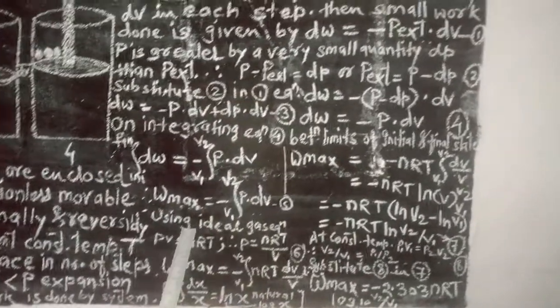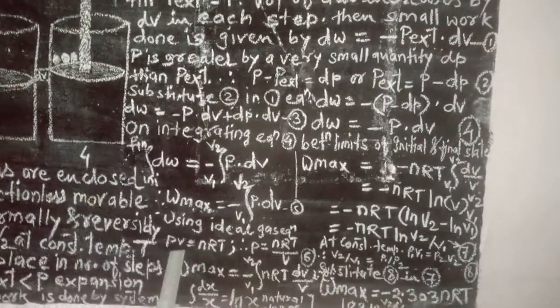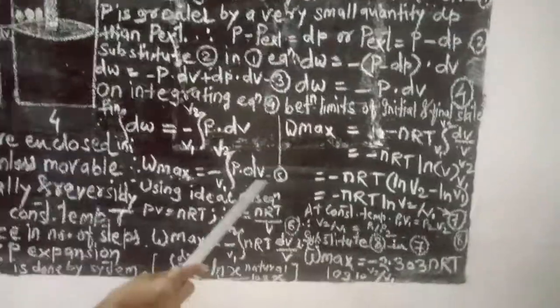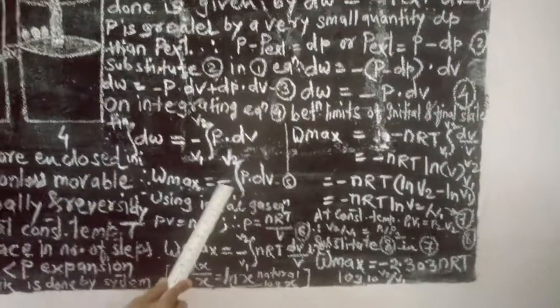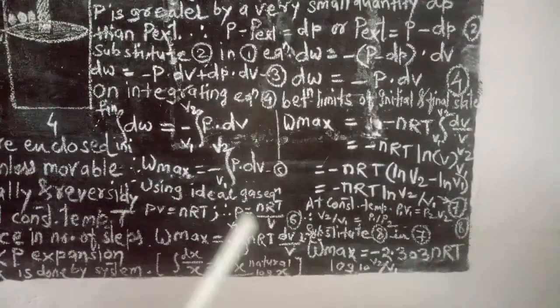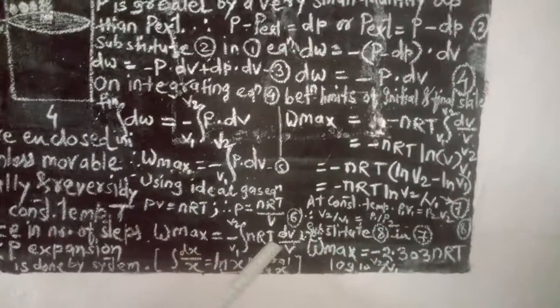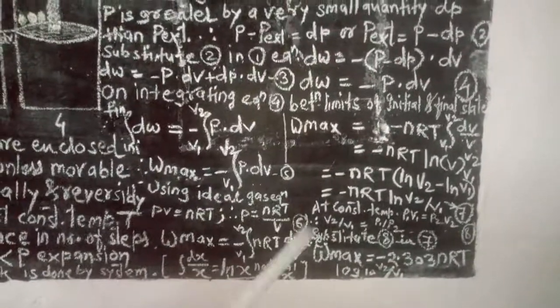We know the ideal gas equation PV is equal to nRT. Rearranging this equation, you get P is equal to nRT upon V. Substituting this value, you get W max is equal to minus the integration of nRT upon V into dV.